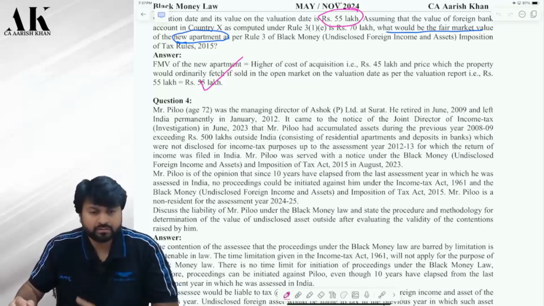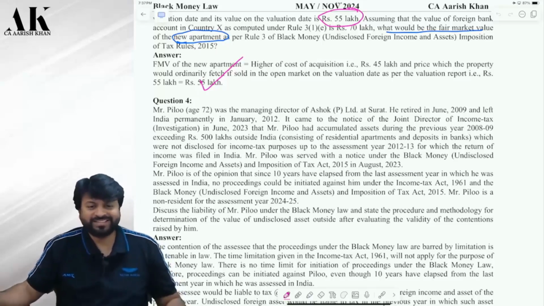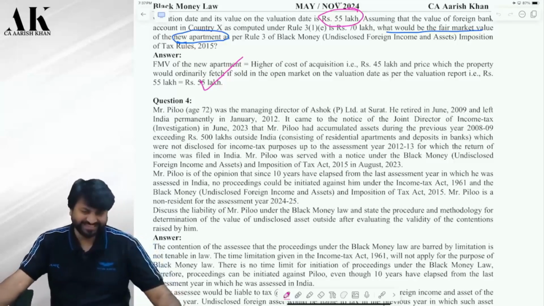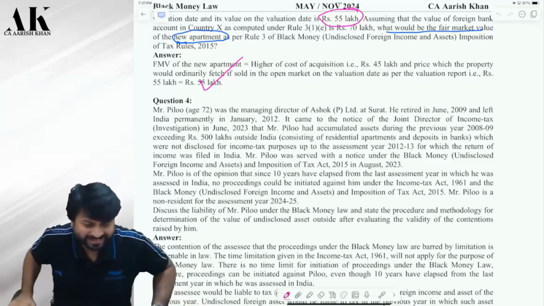Red or what? Sir. Question is red. Answer. What is the status of the answer then? Answer will not be red or what?